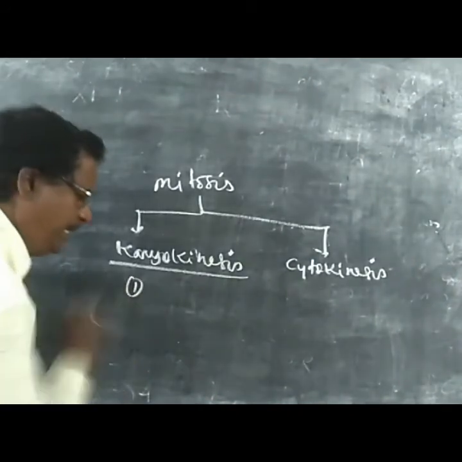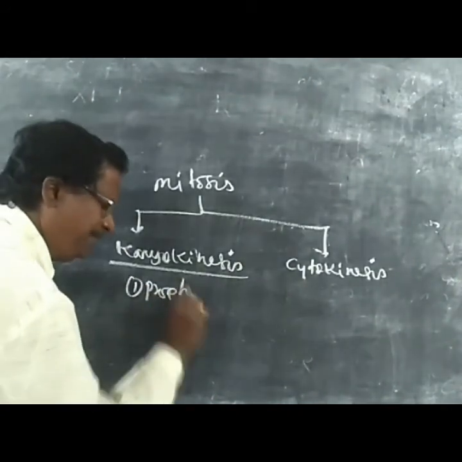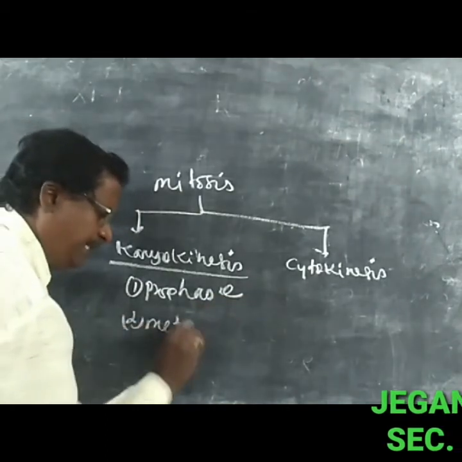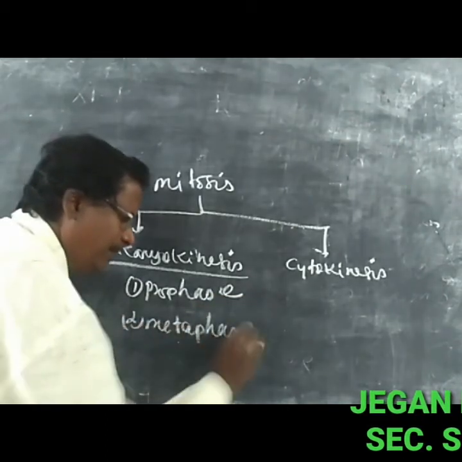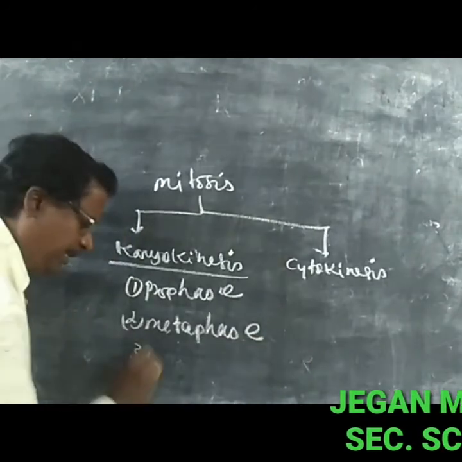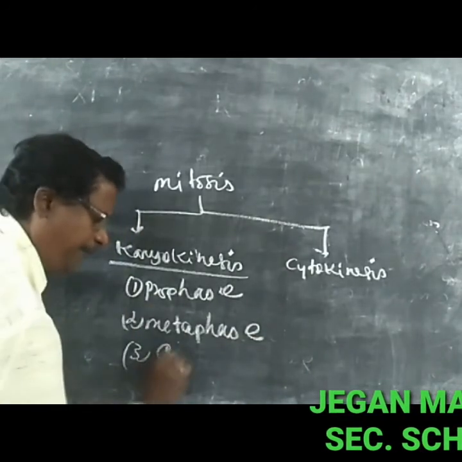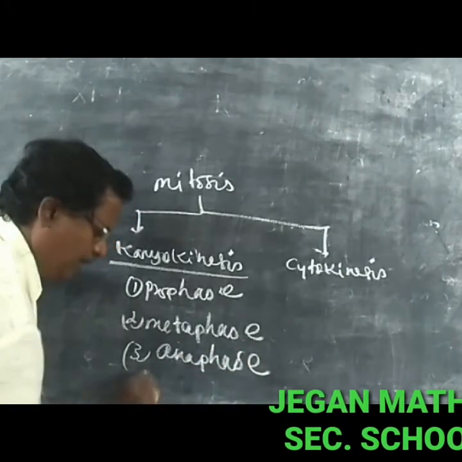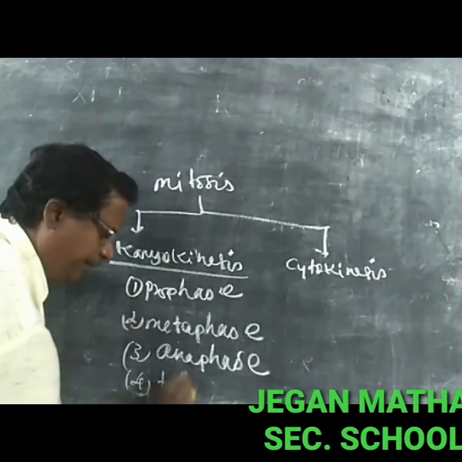One is called prophase, the second one is metaphase, the third one is anaphase, and the fourth one is telophase.